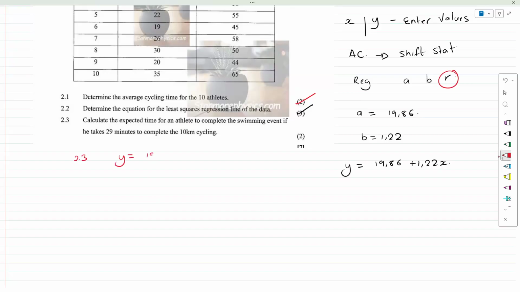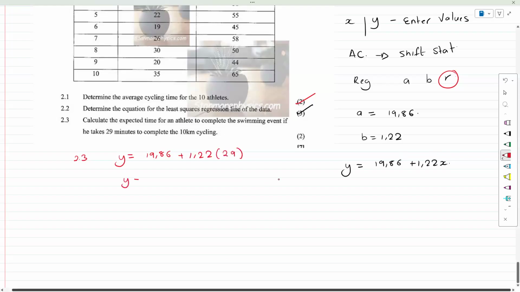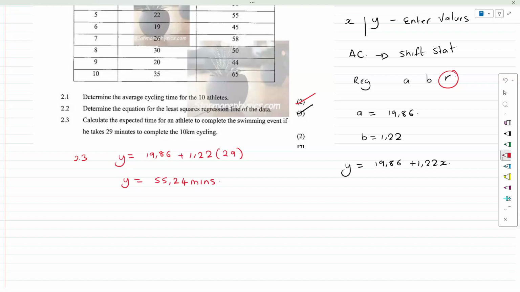Y equals 19.86 plus 1.22. Our X value is cycling, so we're going to put cycling there as 29. And we should get Y, which is the swimming, should be 55.4 minutes. This question is simple because if they gave us the swimming, we could substitute it for Y, and we could calculate the X value quite simply. That's all there is to this question.